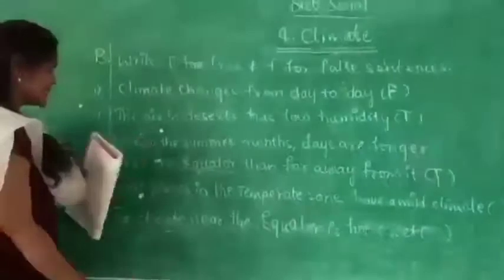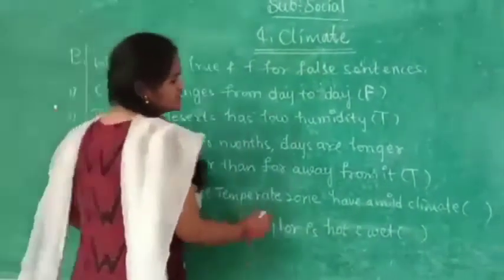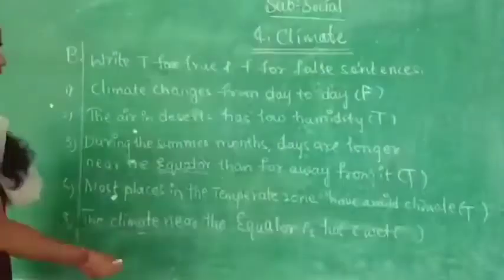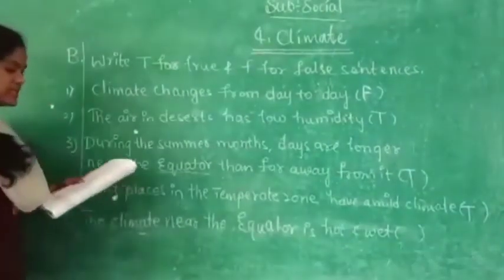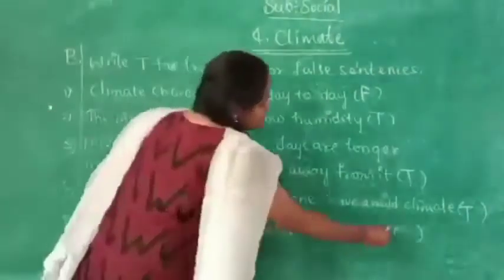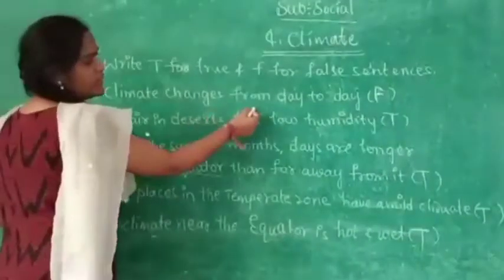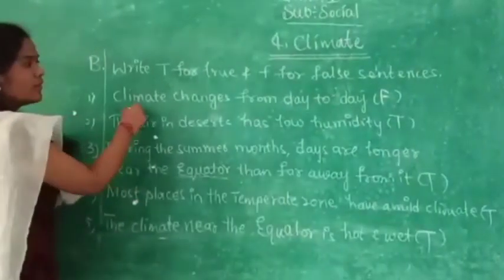Next, most places in the temperate zone have a mild climate. Yes, T. Mild means not very cool, not very hot. Next, the fifth one. The climate near the equator is hot and wet. It is true. Climate changes from day to day is actually weather, that's why it is a false sentence.